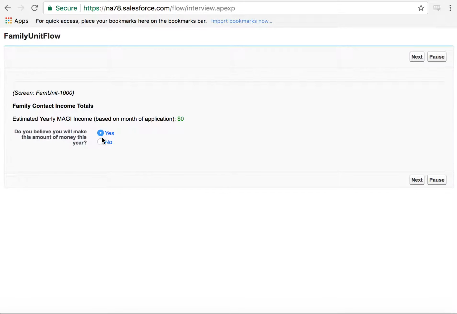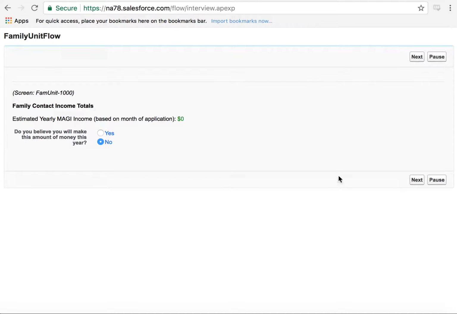A case where you would say no is, for example, if you have an individual who makes $1,000 a month, however, they were unemployed for 3 months prior to this, and so instead of showing that they only made $9,000 in a year, there's $12,000 in a year here. So in that case, you would click no.